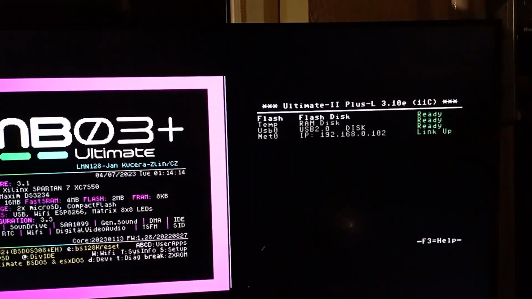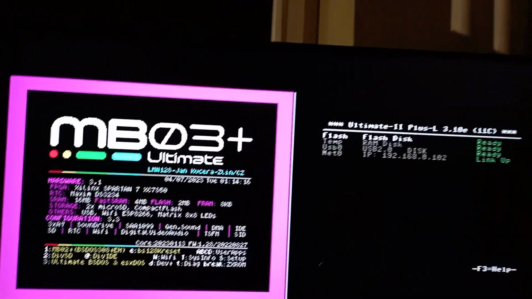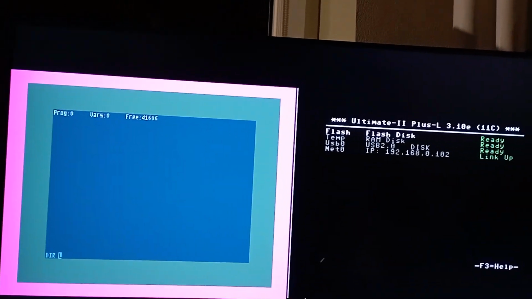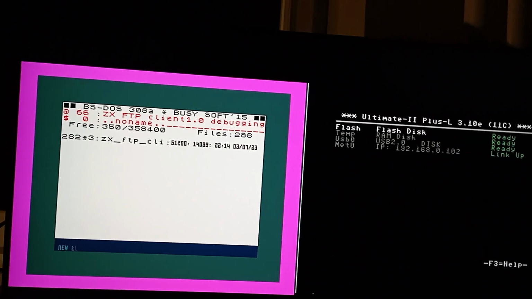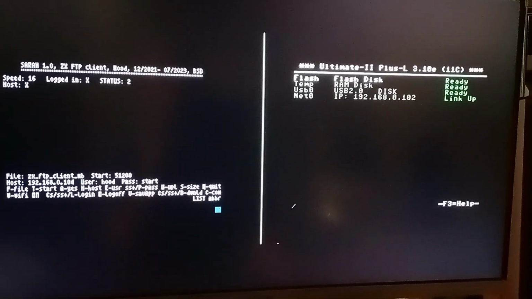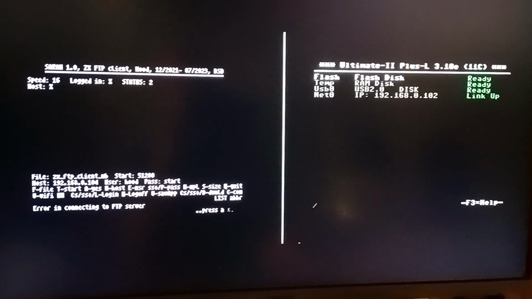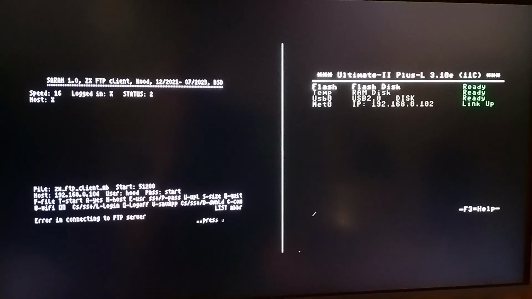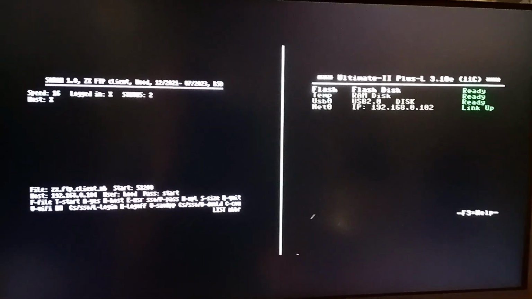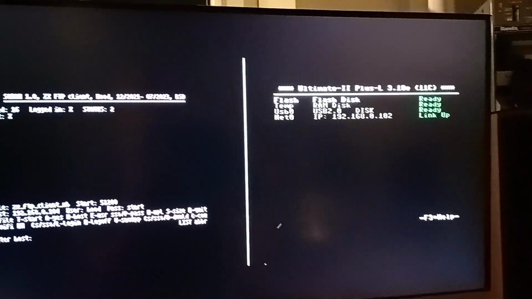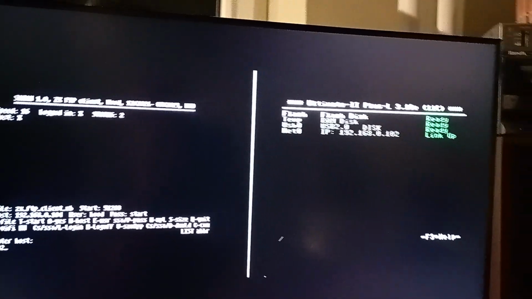You see there is an IP address which I need to enter into the ZX Spectrum. Okay, there's an error because the default server is not running. So let's enter the server from Commodore 64.